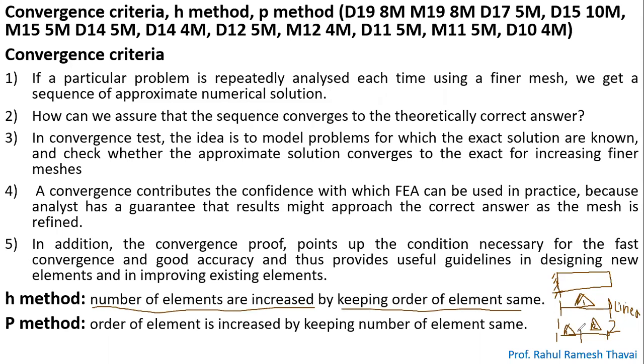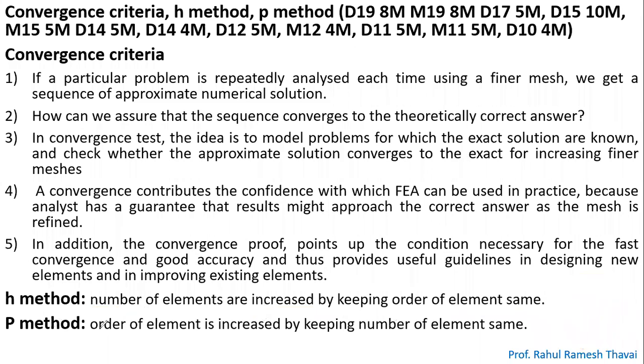Linear order. That means every element will have 2 nodes. You can see here element number 1 will have 2 nodes, 1 and 2. And element number 2 will again have 2 nodes, that is 2 and 3. That is nothing but the H method. Now go to the next method, that is the P method.